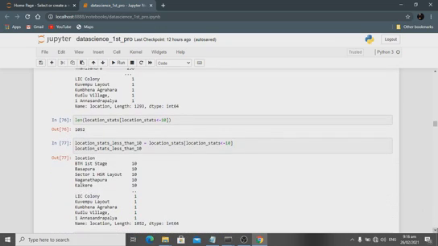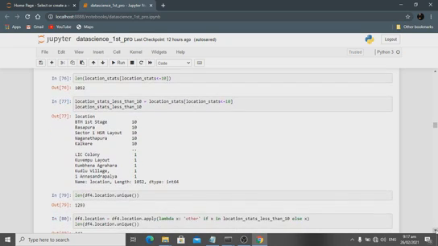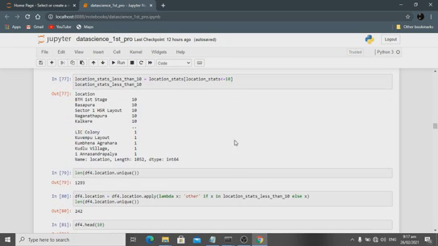Then length of locations less than 10. Okay, how many locations are in this area? One, this area one. Okay, less than 10 is 1052, so I visualize what kind of things happen in this area.